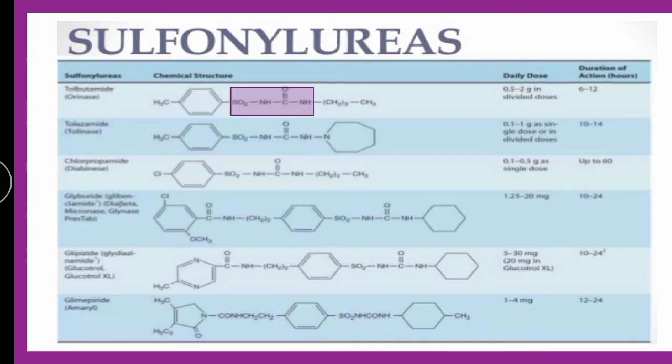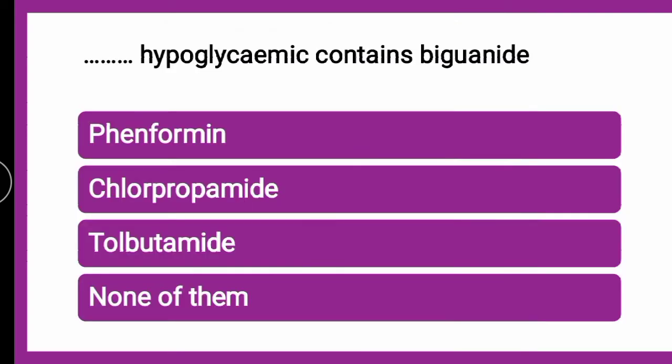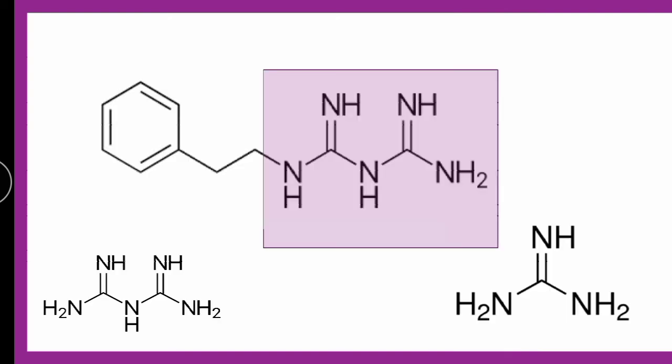Okay, so sulfonylurea. Next question is, dash hypoglycemic contains biguanide, whether it is phenformin, chlorpropamide, tolbutamide or none of them. The correct answer is phenformin. Phenformin and metformin belong to the class biguanide, where the hypoglycemic drugs are concerned.